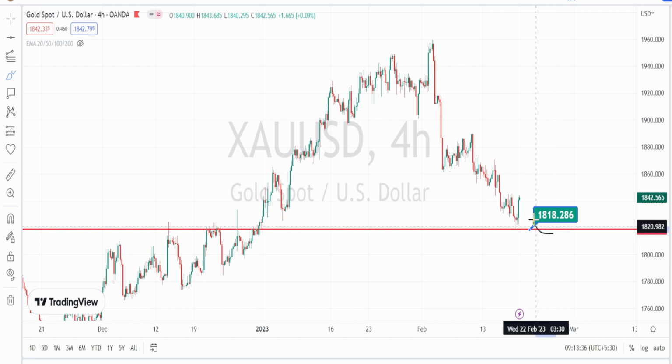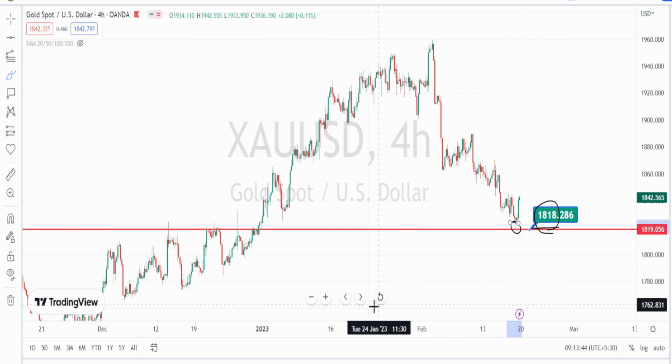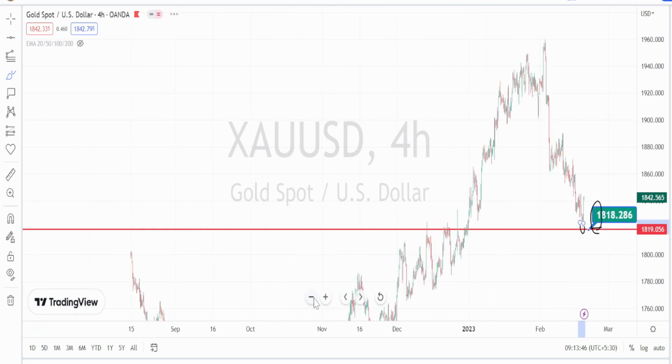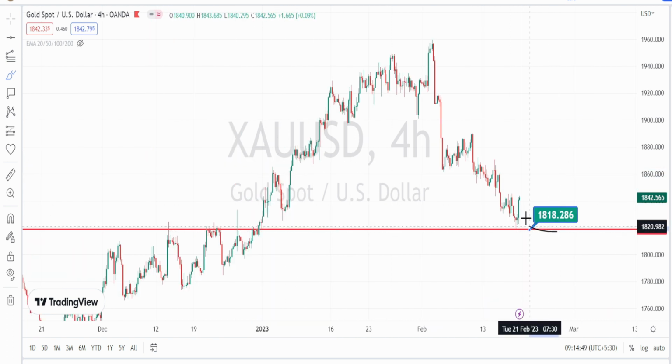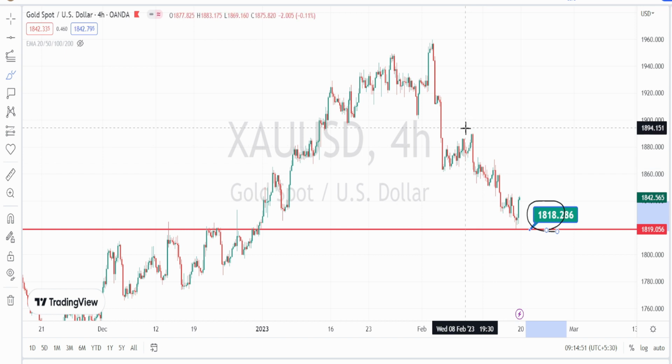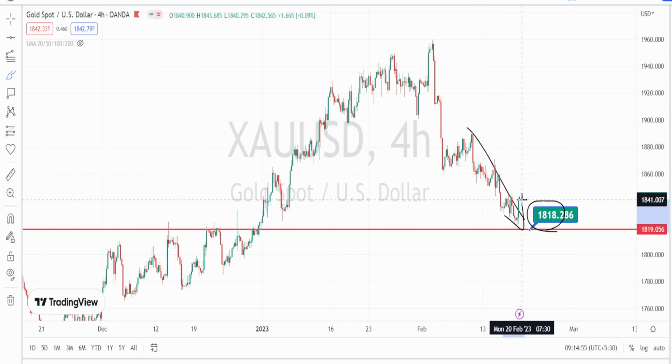So for now, this level of 1818 is going to be acting as a strong support for the current price action in 4 hours time frame, because the price didn't manage to break this support level. And when we look at the past price action also, we have noticed the price at this level to take support and to bounce back on the bullish side retracement, and whether this level is going to sustain or not really depends on how strong the current bearish trend is.